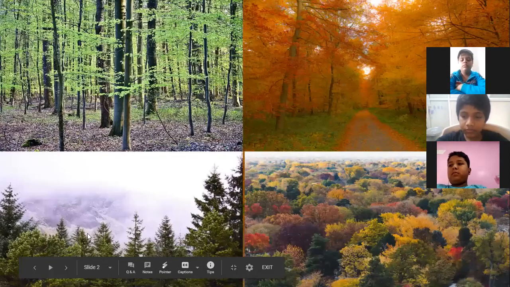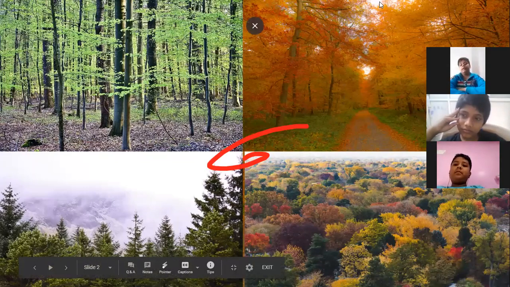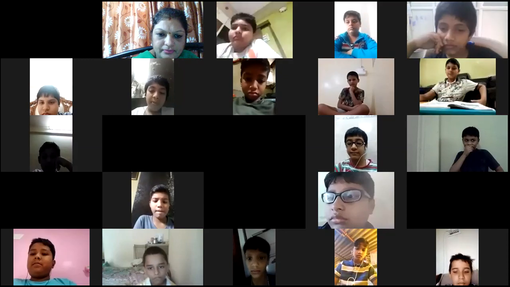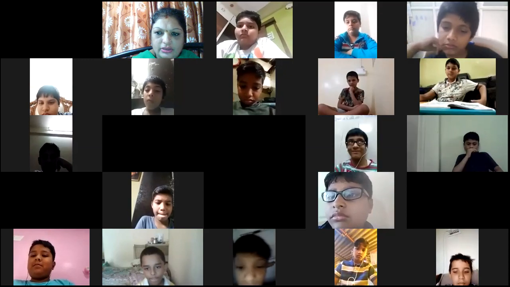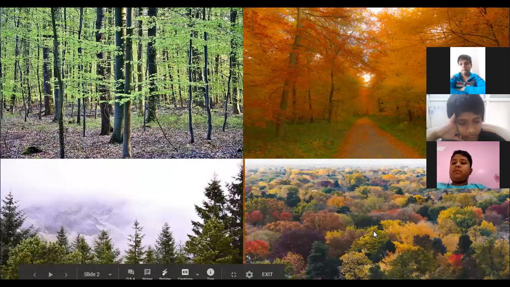The third picture is about the cone-shaped trees. You can see the shape of the cone, it is a cone-shaped tree. And in the fourth picture, you can see the leaves, they are broad leaves, spread out.